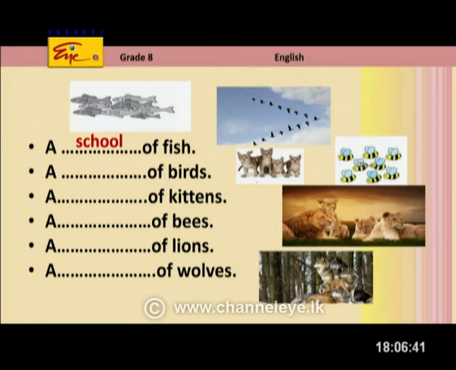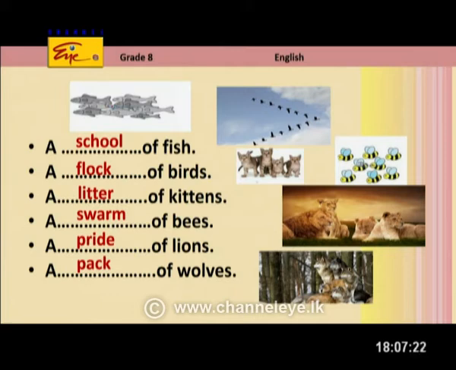I have some more words, right? A school of fish, a flock of birds, a litter of kittens. Can you see those pictures? Oh yes, there are some beautiful pictures. Yes. There, see, a group of kittens called a litter of kittens, right? A swarm of bees. Can you see the picture? The bees are here. Yes. A pride of lions. Can you see that, Miss Samadhi? Oh yes, we have a pride of lions there. Yes. A group of lions are called a pride of lions. A pack of wolves in the last picture. Yes.